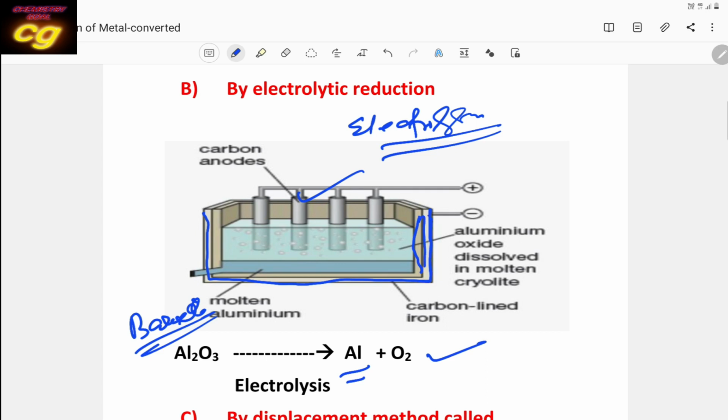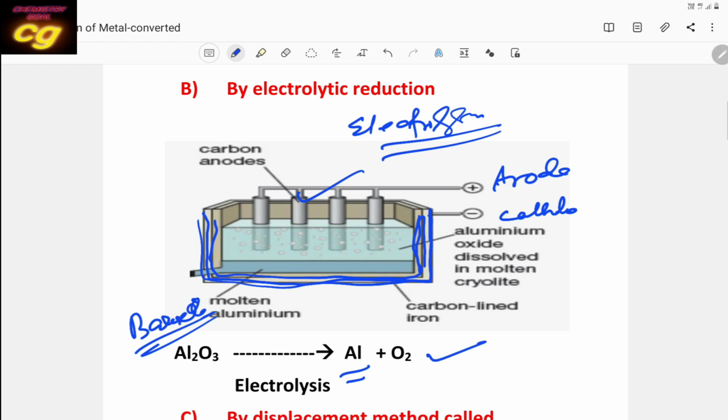This is the steel tank, then it is covered with a second layer, which is the graphite layer. So the graphite layer acts as the cathode. This is your cathode and this is the anode. Two types of electrodes are used, both graphite, but one is connected to the positive terminal, another to the negative terminal. Then the aluminum oxide is taken in molten form.